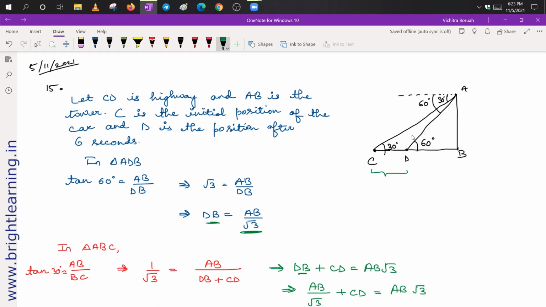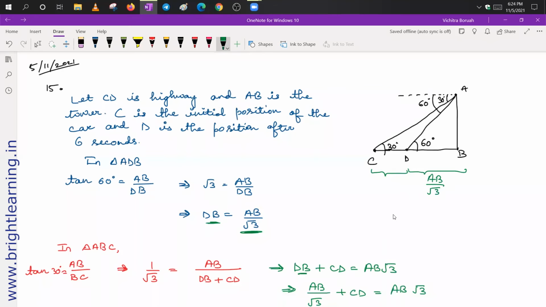Now, since this is 30 degrees, this angle is also 30 degrees because they are forming alternate interior angles. Similarly, this angle will be equal to this angle because these are also alternate interior angles. Now, first we have taken this triangle ADB. So here we have applied a trigonometric ratio, that is tan. So tan 60 degrees is equal to AB upon DB. Now we know the value of tan 60 degrees is root 3. So from here we got DB equal to AB upon root 3.